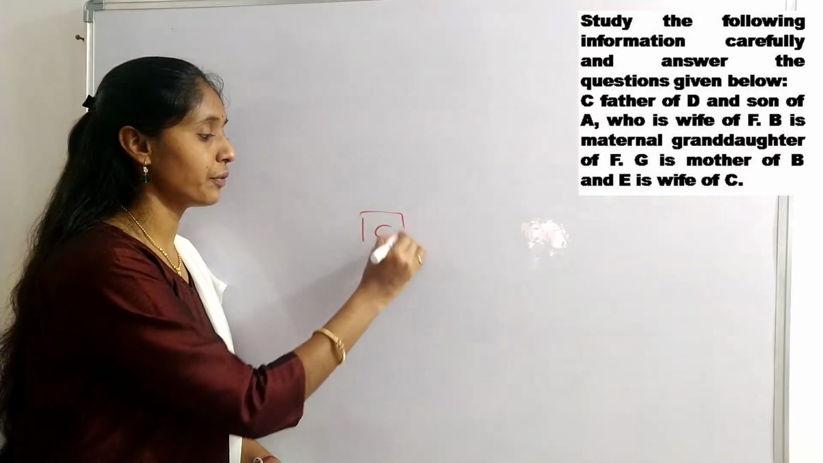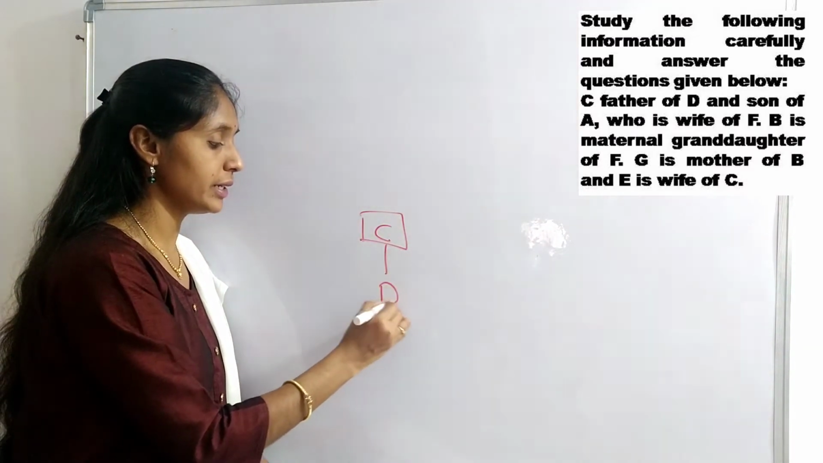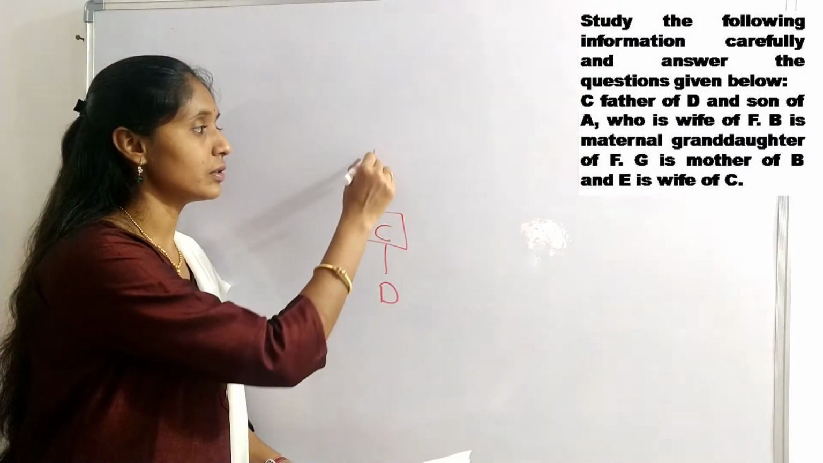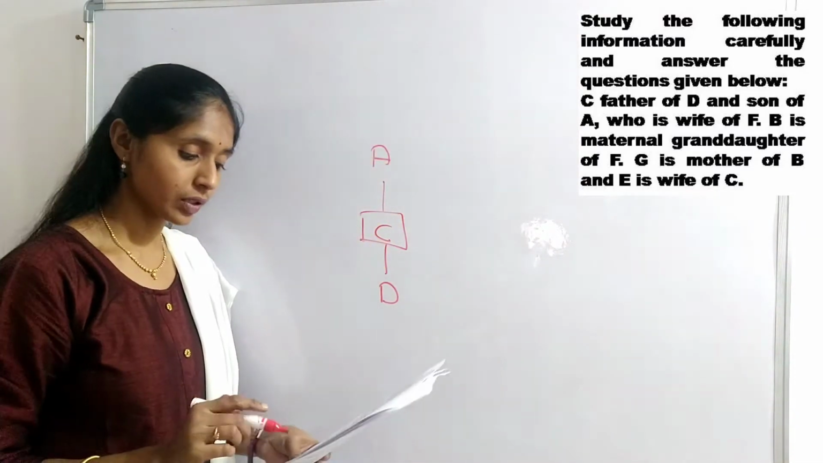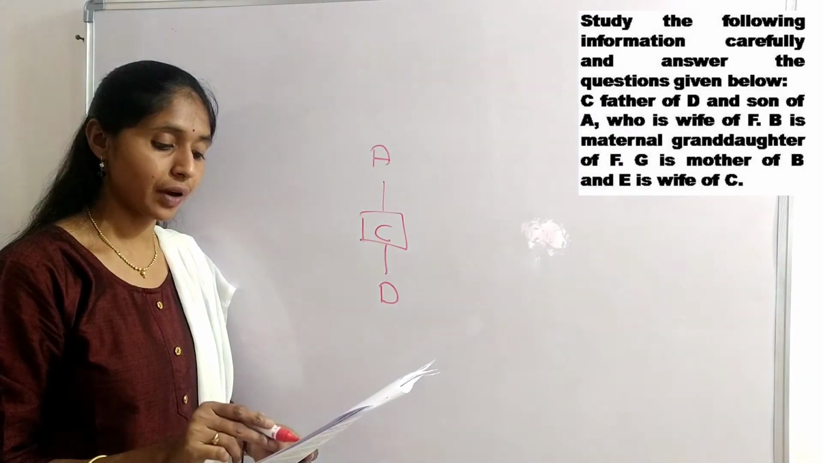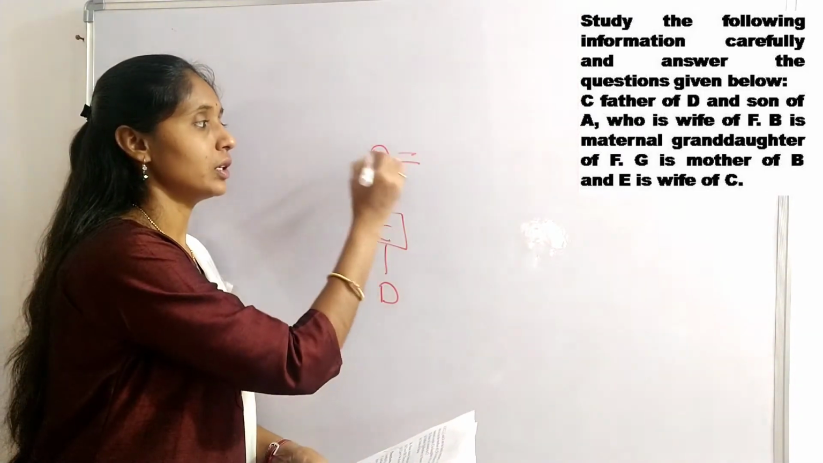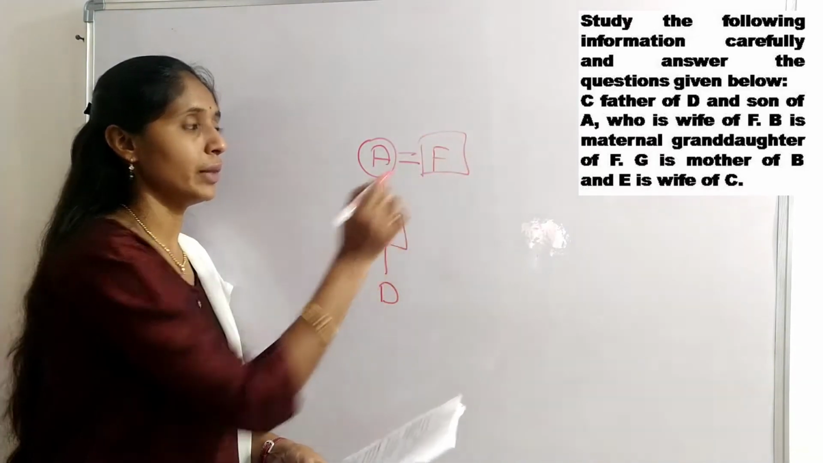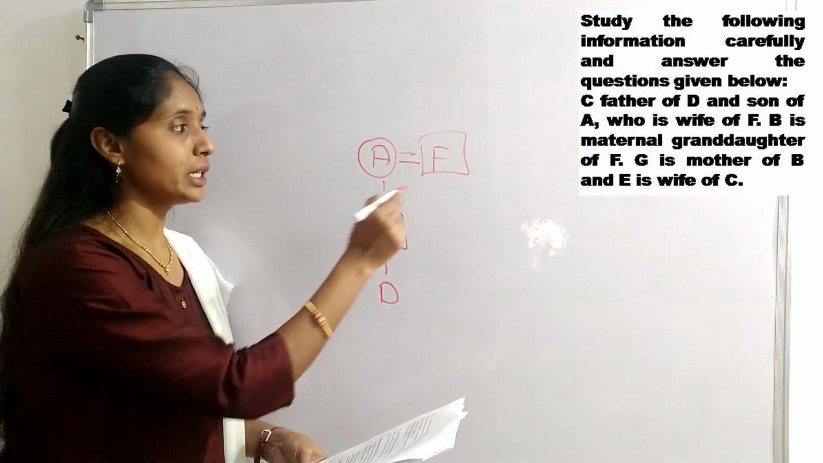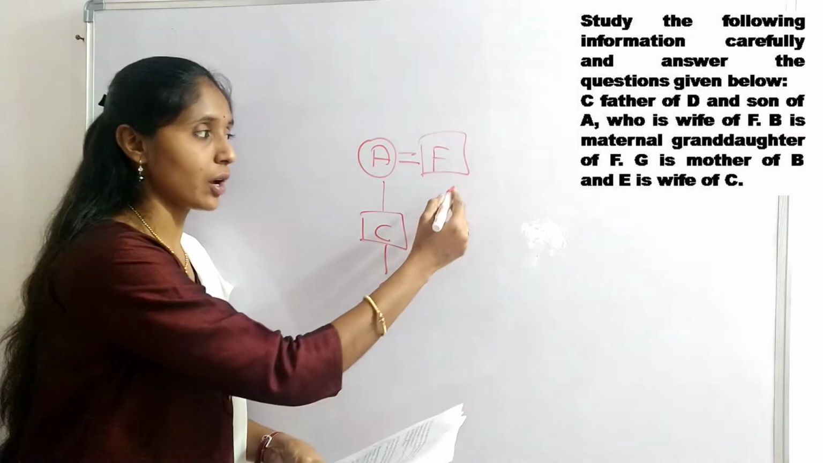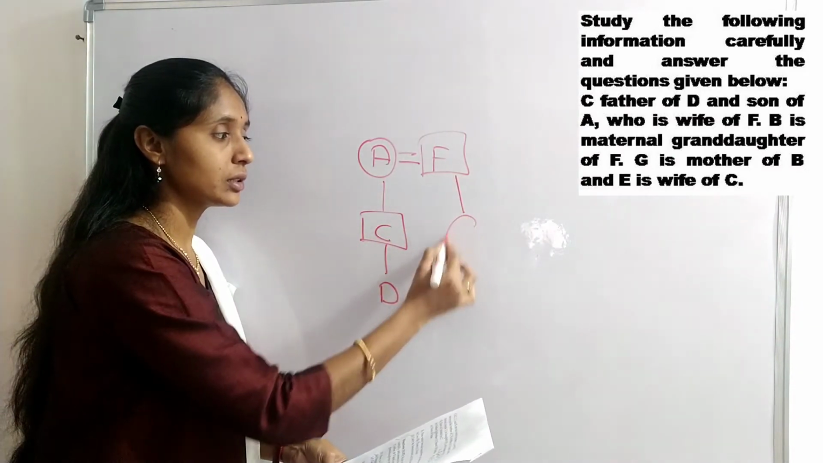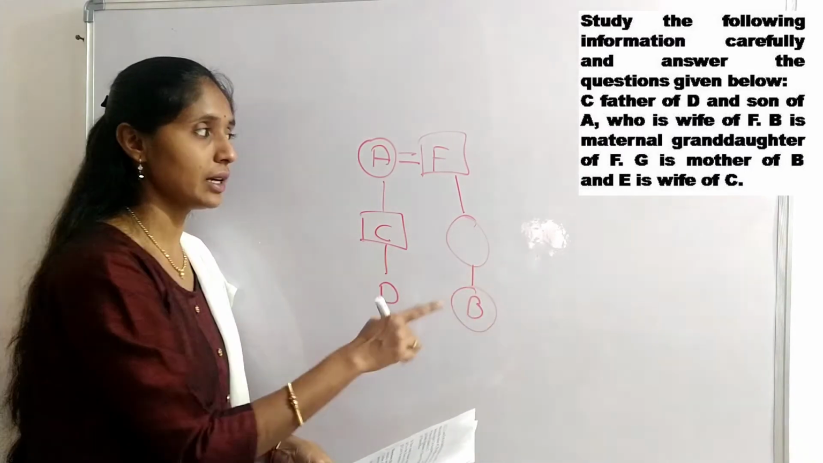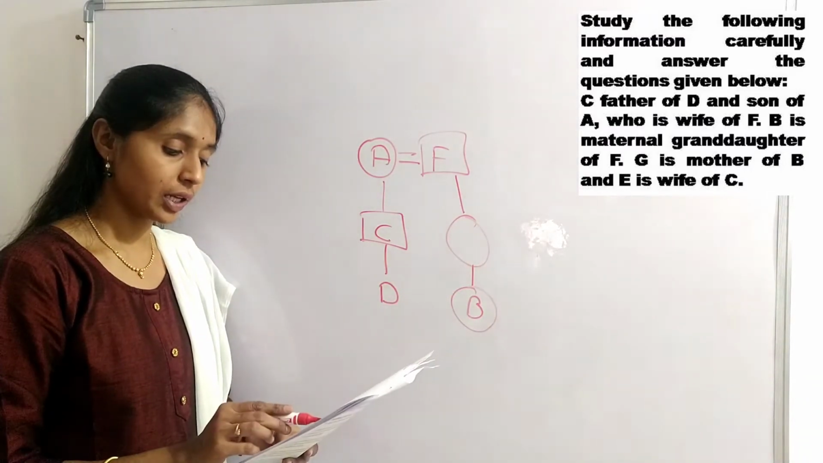C is father of D and son of A. So A is the parent, and F is the husband. Who is the wife of F? So A is female and F is male. B is maternal granddaughter of F, which means daughter of his daughter.